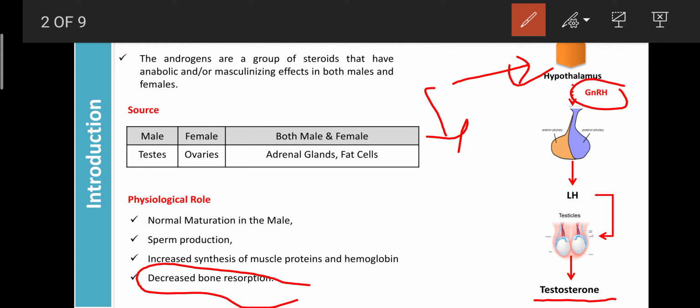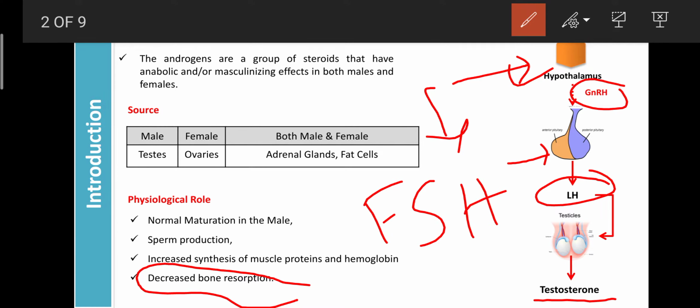The released GnRH, gonadotropin releasing hormone, enters the anterior pituitary gland, where it activates the gonadotropic cells. Then the gonadotropic cells release LH and FSH, that is luteinizing hormone and follicle stimulating hormone. This LH can act on the testes in the male and stimulate the release of testosterone. Like that, testosterone secretion mainly depends upon the releasing factor from the hypothalamus.